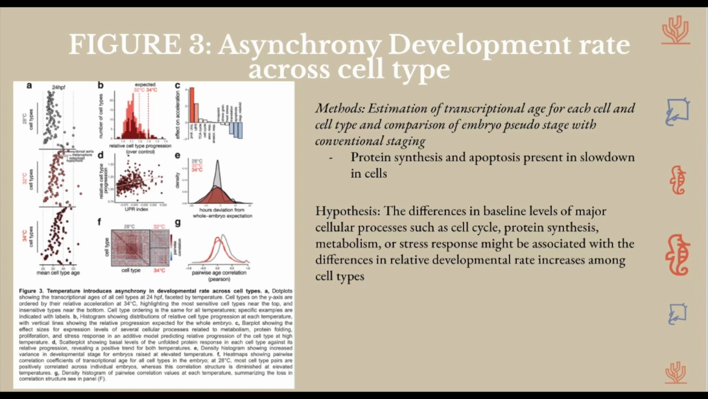They hypothesized that the difference was based on cellular processes such as cell cycle, protein synthesis, metabolism, or stress response associated with the difference in developmental rate among cells. They used single-cell RNA-seq data, and they found that protein synthesis and protein degradation were more present in the slowdown of cells. Cell types with high expression of genes involved in protein processing and the unfolded protein response, UPR, showed more temperature-dependent acceleration of development than those with lower expression of these processes.